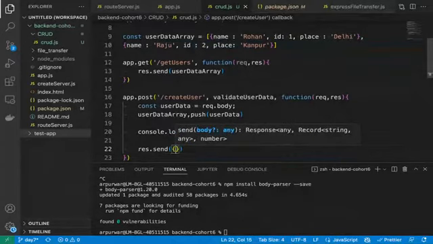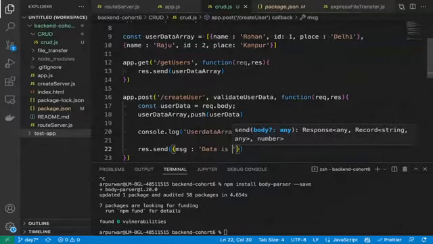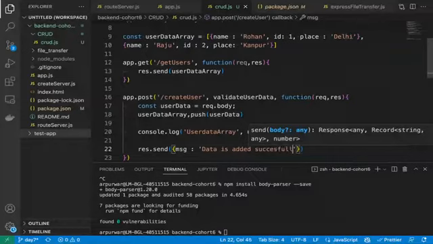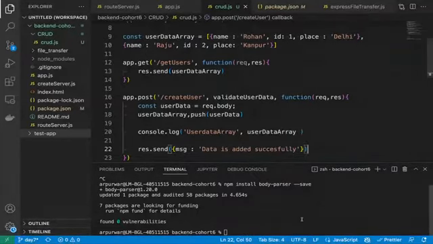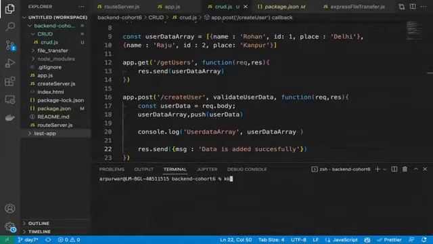Then we can simply respond back here, response.send, and we can simply say the message that data has been added successfully. Data has been added successfully. Correct? So let me first show you, then we will see the queries here. Okay, wait. Let's start the server again.